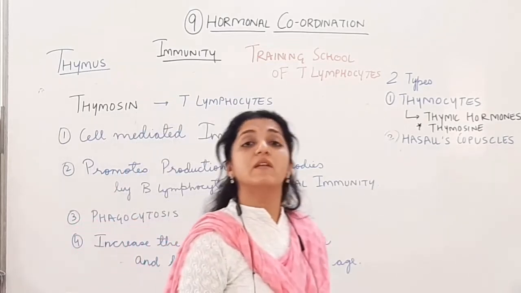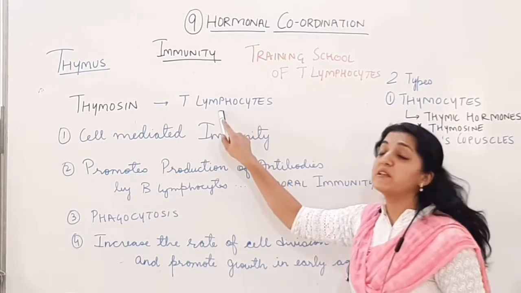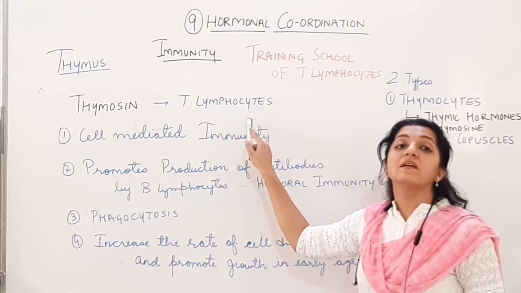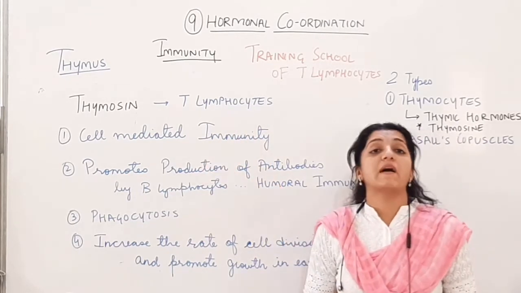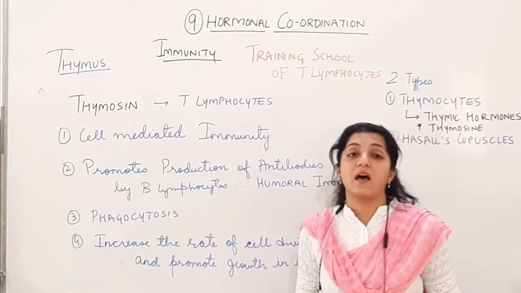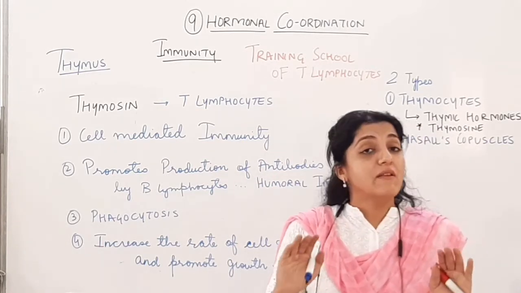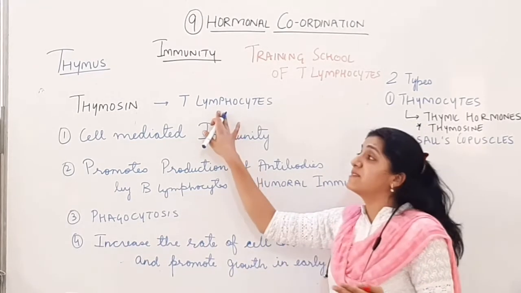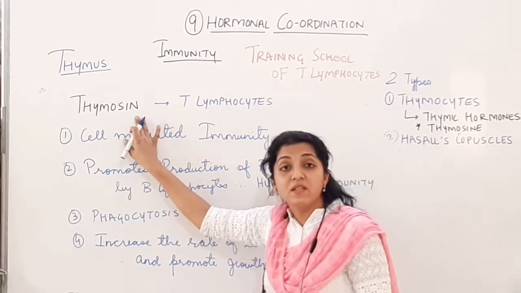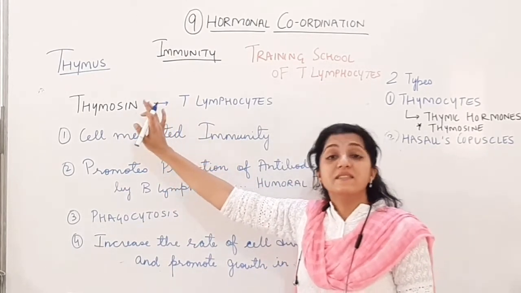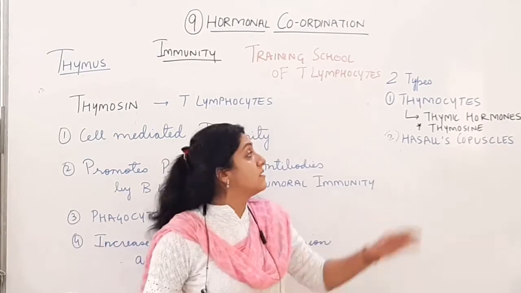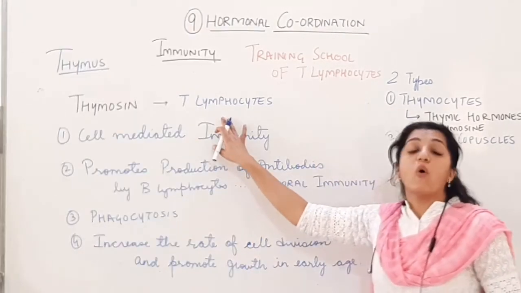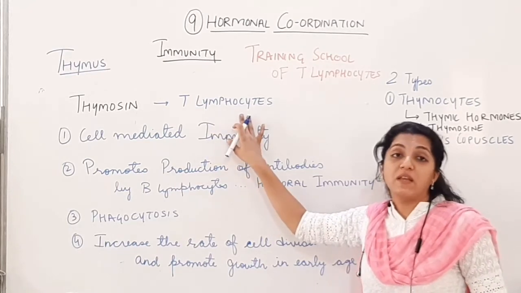Function of thymosin will mainly be the maturation and specialization of T lymphocytes. Blood में से, bone marrow में से जो thymus में T lymphocytes आ रहे हैं, they will be underdeveloped, they will not be mature, they will not be specialized cells. उनको train करेगा, उनको specialize करेगा thymus with the help of thymosin. Thymosin is the hormone secreted by the thymus gland, secreted by the thymocyte cells of the thymus gland, which will do the work of maturation and specialization of T lymphocytes.